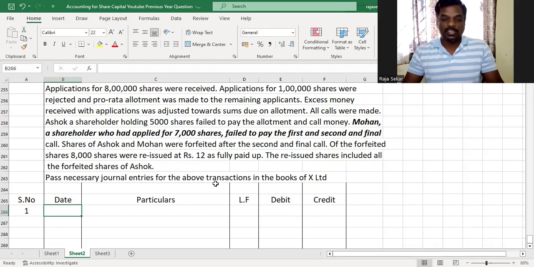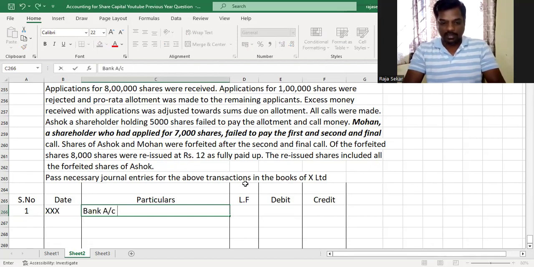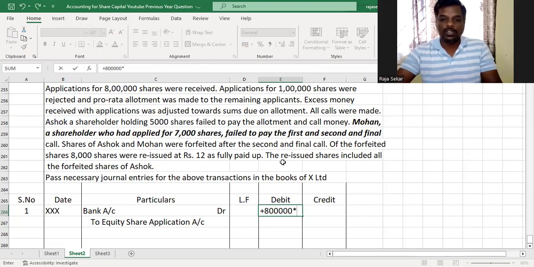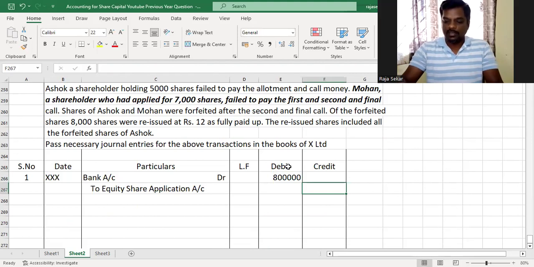So for now, let's start with the first transaction. The first transaction in these kinds of questions is actually receiving the application money. So for receiving application money, the journal entry is bank account debit to equity share application account, and that is how much, my dear children, in this case. The company has received 8 lakh applications, and what is the application money per share? It was 1 per share. So 8 lakh into 1, 8 lakh rupees.